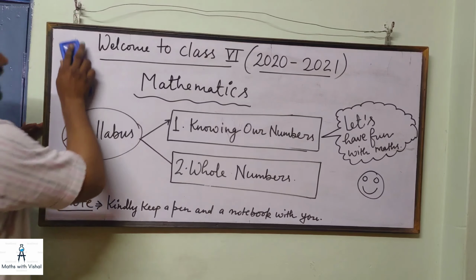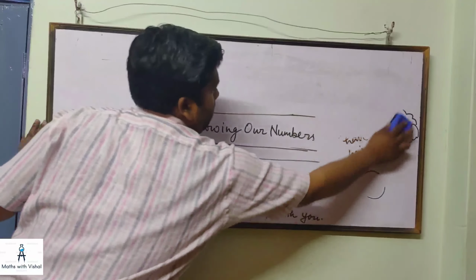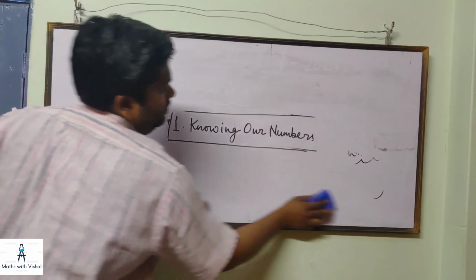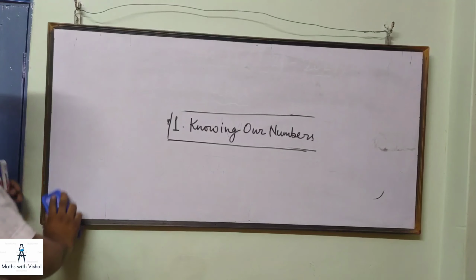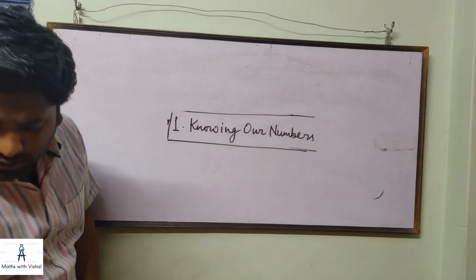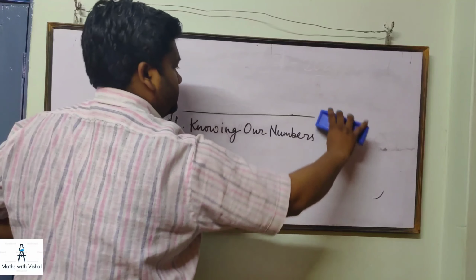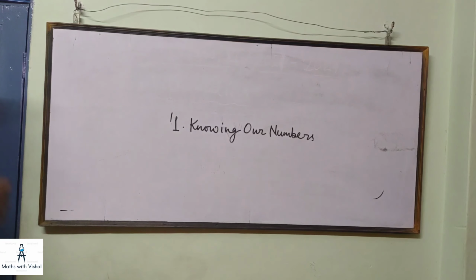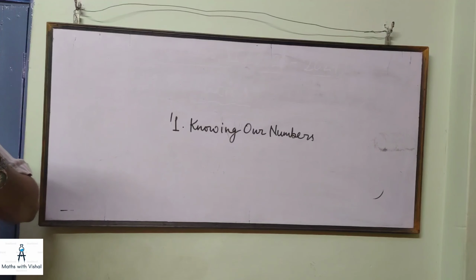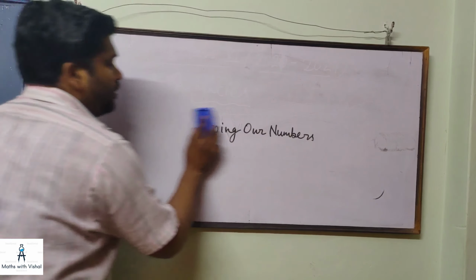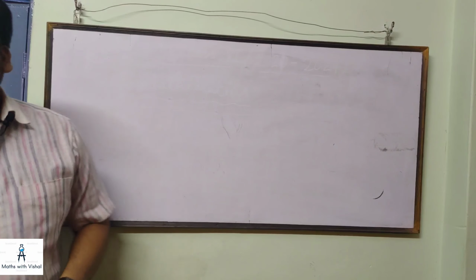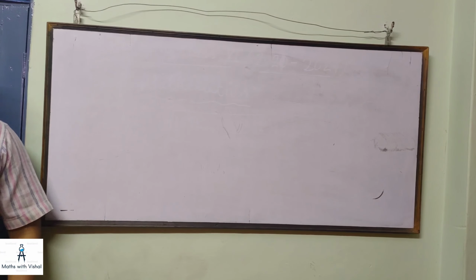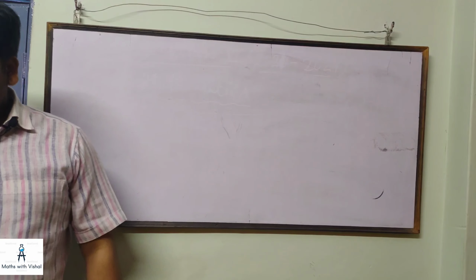So let us understand our numbers. This is our first chapter, knowing our numbers. Before moving ahead, I just want to ask you, what are numbers? Now, let me define it in short. Numbers are mathematical tools used for counting, measuring and labeling.